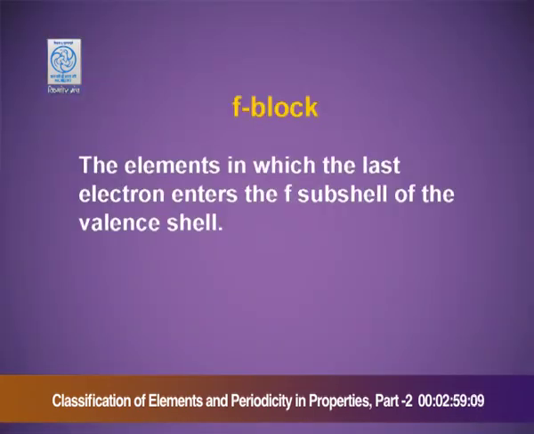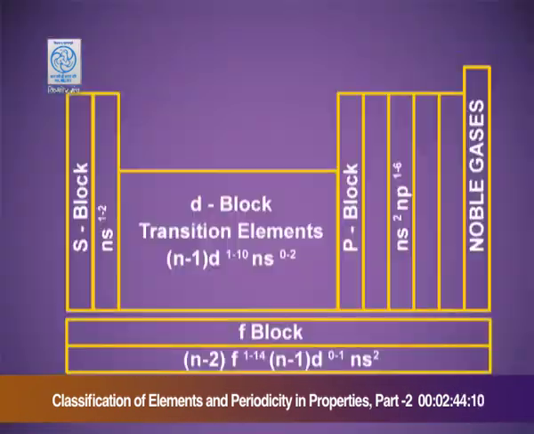F block elements: the elements in which the last electron enters the f subshell of the valence shell. There are two series in the F block, the lanthanoids and actinoids. Their electronic configuration is (n-2)f1 to 14 (n-1)d0 to 1 ns2.